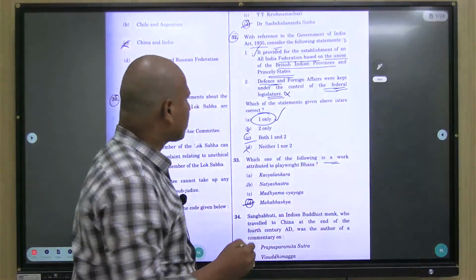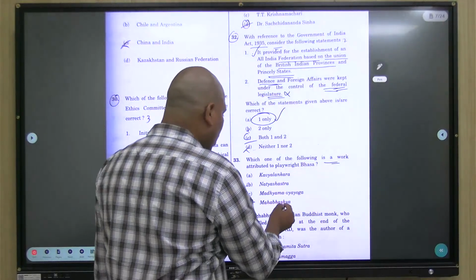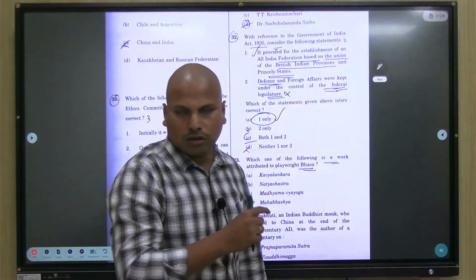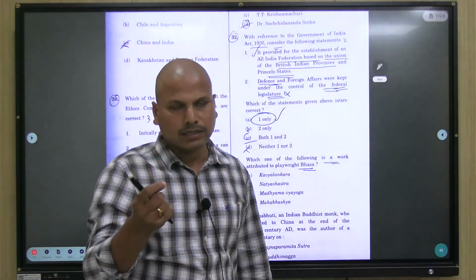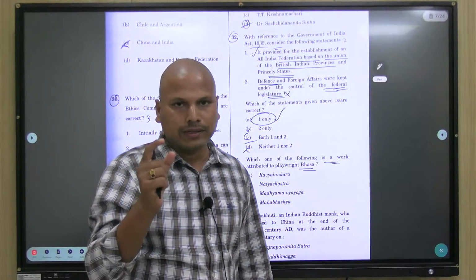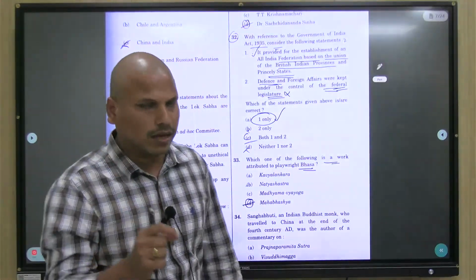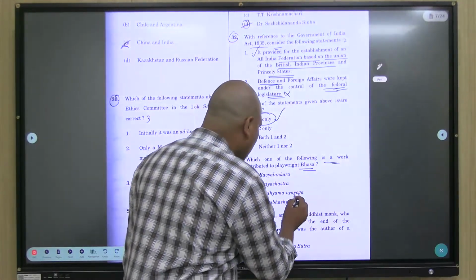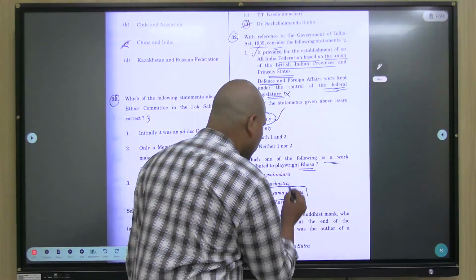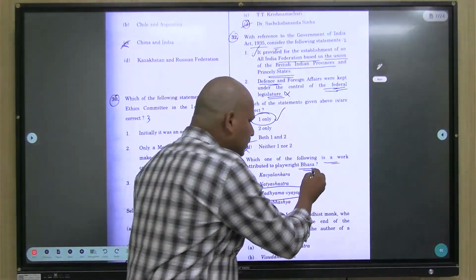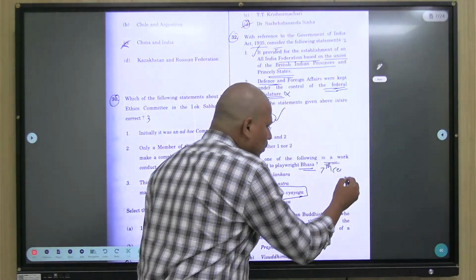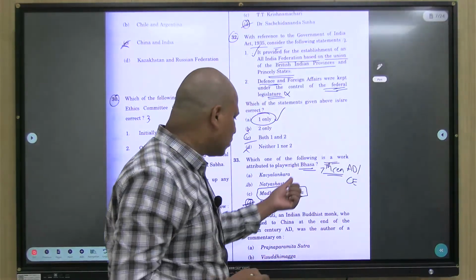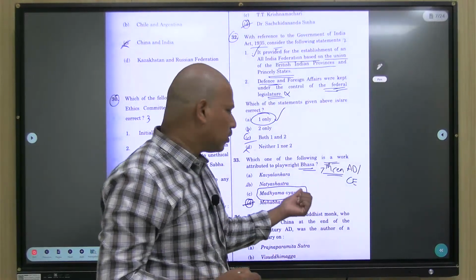So ancient Indian history, 33rd. Bhasa, what did Bhasa write? See, don't go by the markings. These markings are by aspirants, so don't go by them. Follow the content which I am telling as of now. The writing of Bhasa among these is Madhyama Vyayoga. This is the book written by Bhasa, the 7th century AD or CE poet.